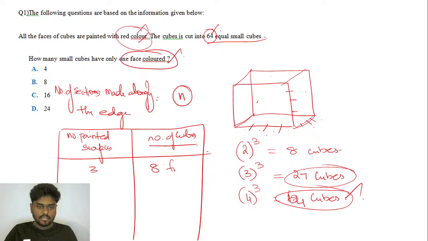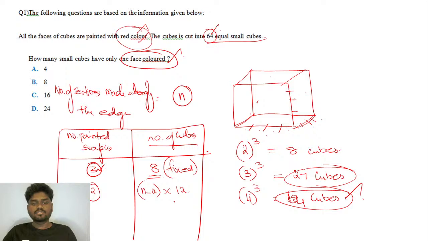8. This is actually the fixed case: if you want to find the number of cubes with 3 painted surfaces, it is always fixed that 8 cubes will have 3 painted surfaces. And if you want to find the number of cubes with 2 painted surfaces, the formula we have here is n minus 2 into 12.